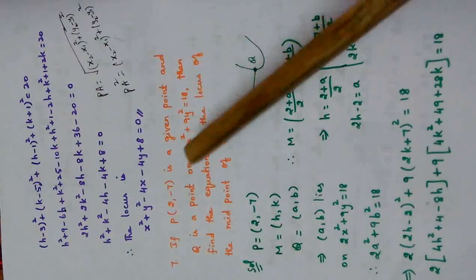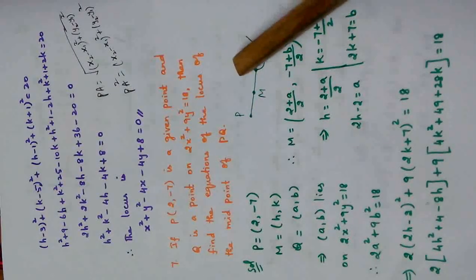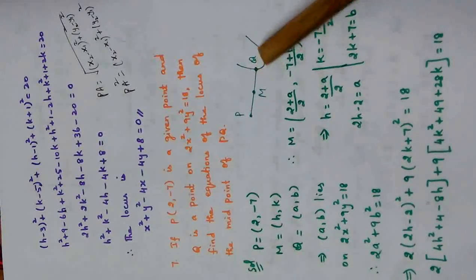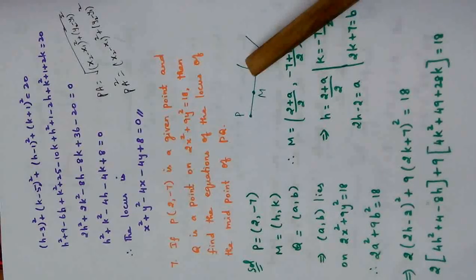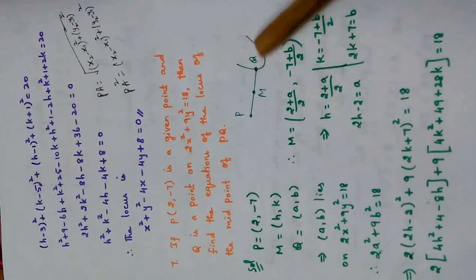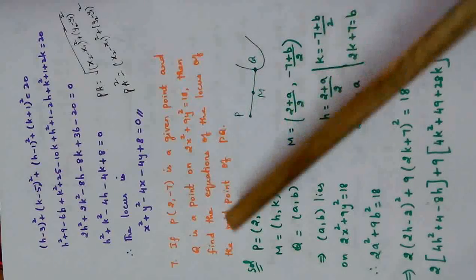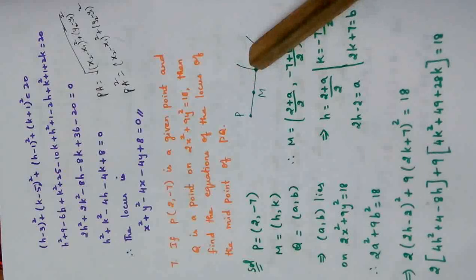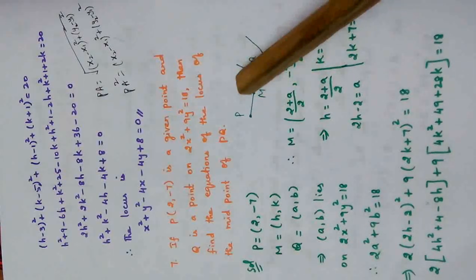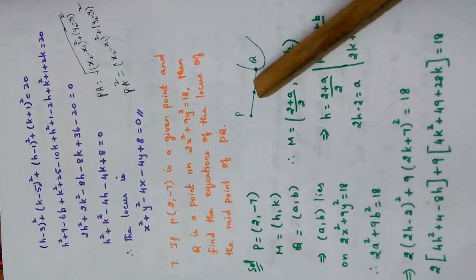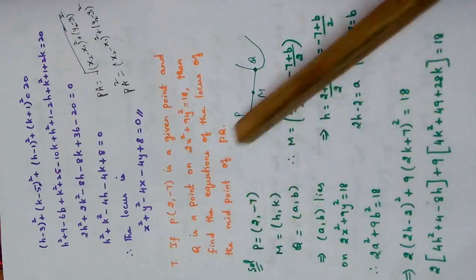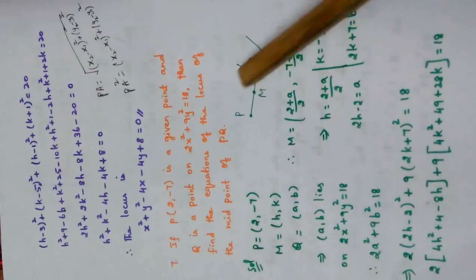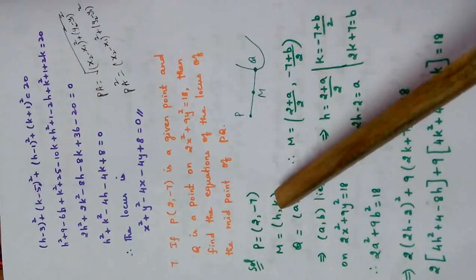You imagine that 2x square plus 9y square equal to 18 is nothing but this curve. And Q is the point which lies on that curve. What they are asking, find the equation of locus of midpoint of PQ. So PQ midpoint is taken as M. We need to find the locus of this. That is the meaning. So P (2, -7) is given in the question. M, this is the locus that we need to find. So we will take that as (h, k).